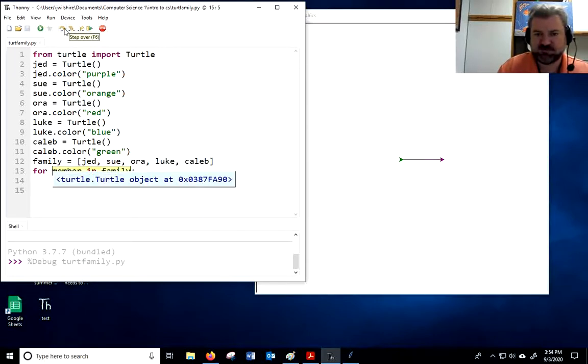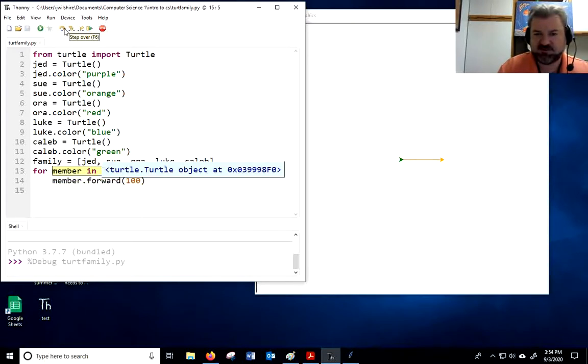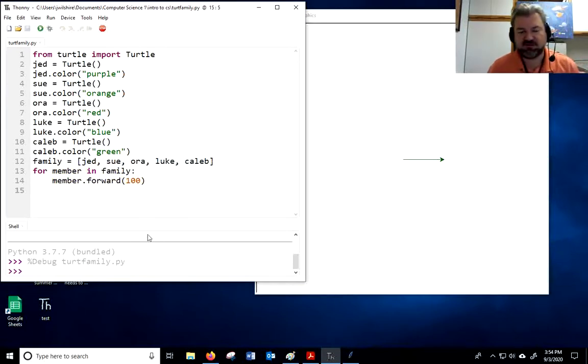Okay. So I want you to see that first thing it's going to do is run for me. Then it's going to run for my wife's character, Turtle. That's the orange one. Now we're going to see the red one go, which was located there. Do you see the red one? Now we're going to see the new one, the blue one go. Here goes the blue one. Okay, there's the green turtle last, and we're going to see the green turtle go. So each one of those became each one of those values one at a time, taking on a different turtle. So really important that we're able to handle lists that work in that way, okay?